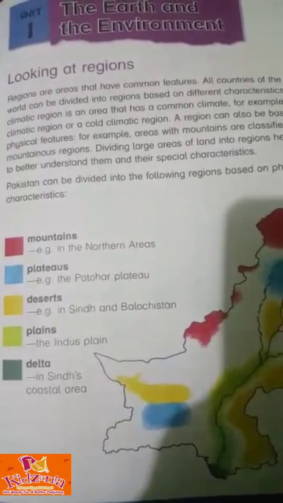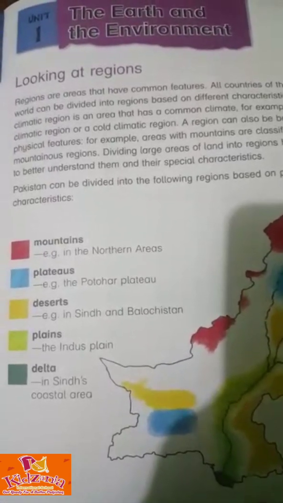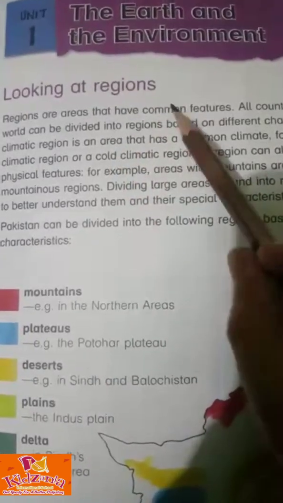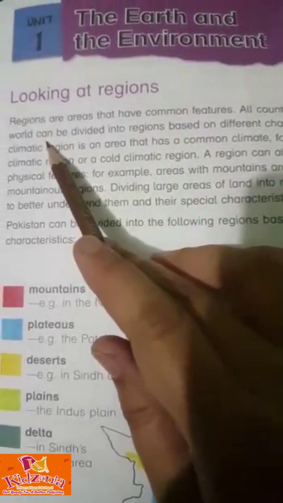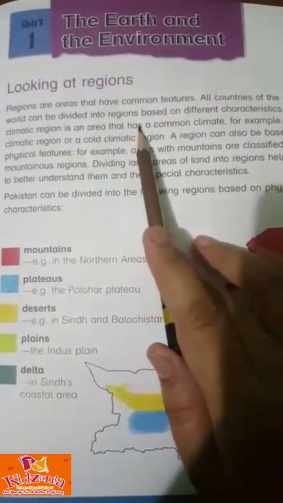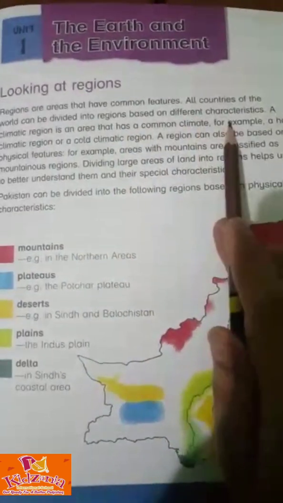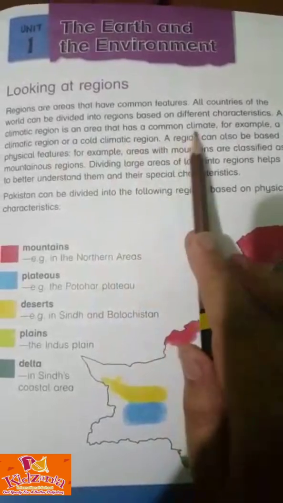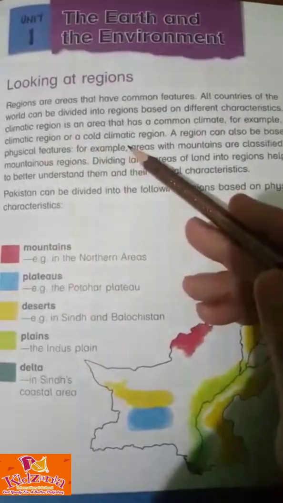Now move on to our first unit, that is the Earth and the Environment. Looking at regions. First, read out the paragraph. Regions are areas that have common features. All countries of the world can be divided into regions based on different characteristics. A climatic region is an area that has a common climate. For example, a cold climatic region.